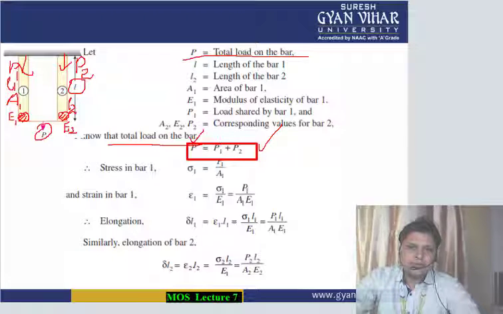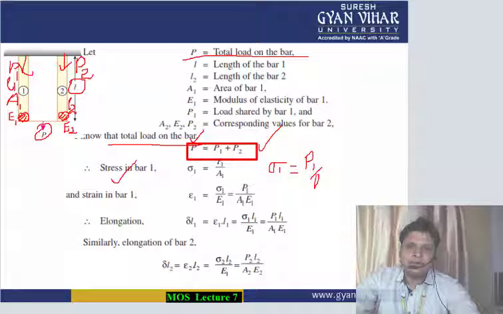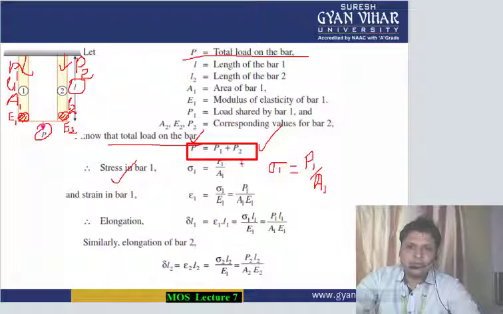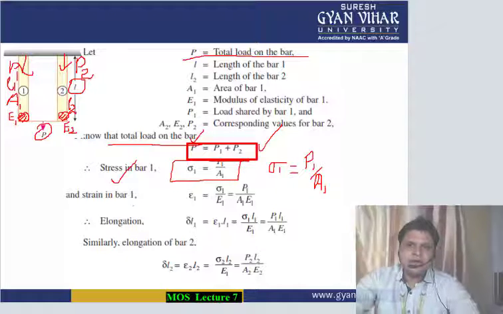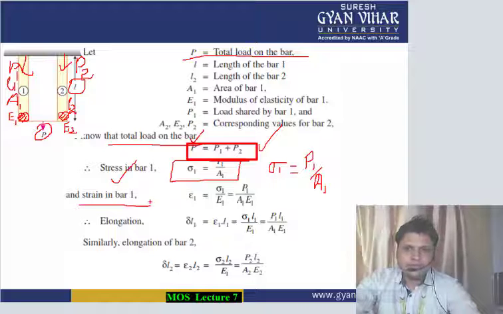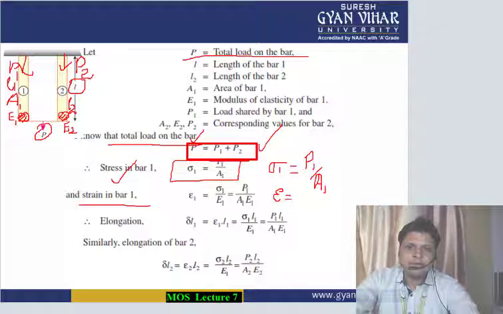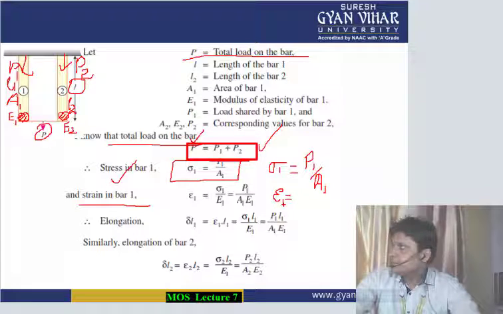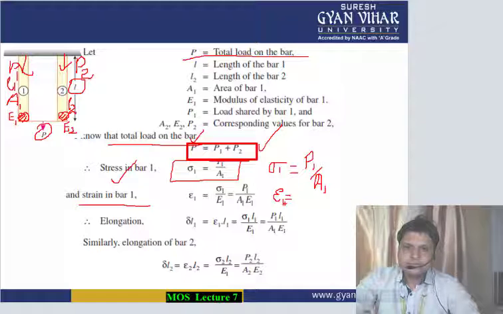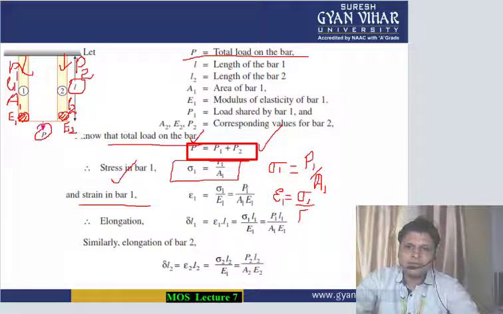Stress in bar 1: we all know by the formula that stress equals load by area, so stress is equal to P1 by A1. And the corresponding strain in bar 1, which can be denoted by epsilon, will be equal to stress upon Young's modulus, sigma 1 by E1.